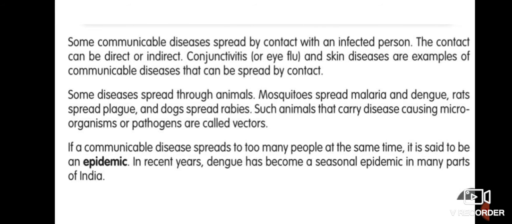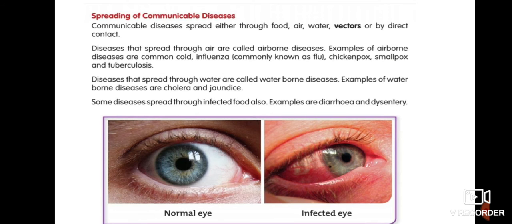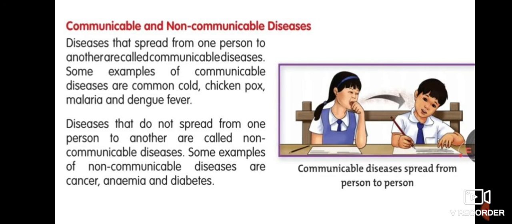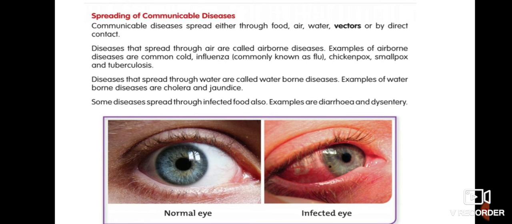So children, I am going to give you an example. Like this is conjunctivitis or eye flu, this is a normal eye and this is an infected eye. If we come in contact with this infected person, then we can get this disease also.